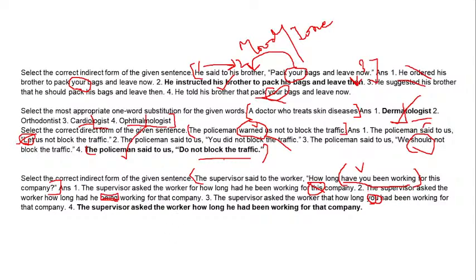And number four is: the supervisor asked the worker how long he had been working for that company. And seeing from all perspectives, this seems the correct option. Okay, this seems the correct one, because it has "that" also as well. It ticks the verb portion as well and the pronoun structure as well. So everything is correct in this sentence.